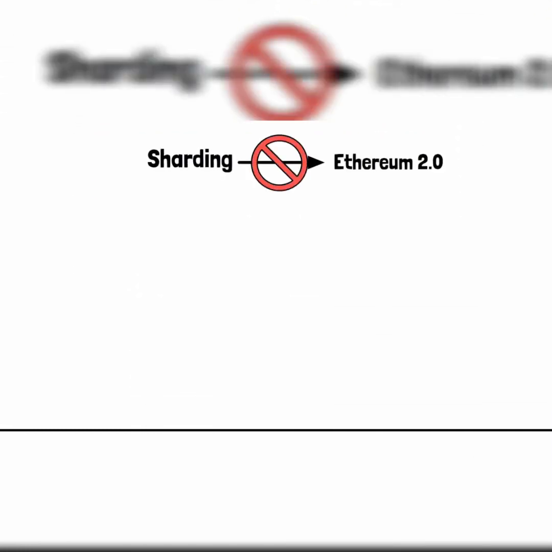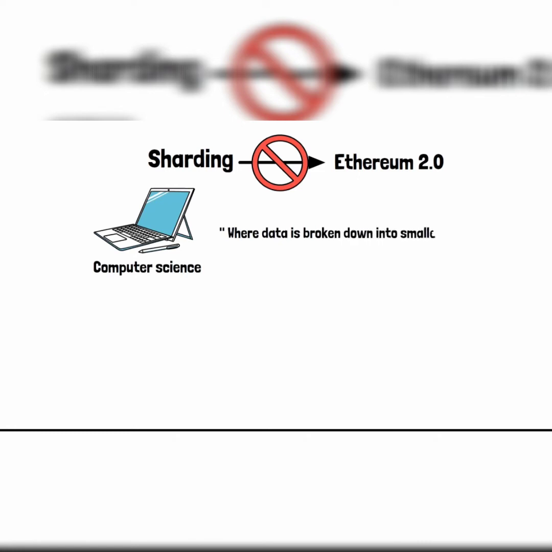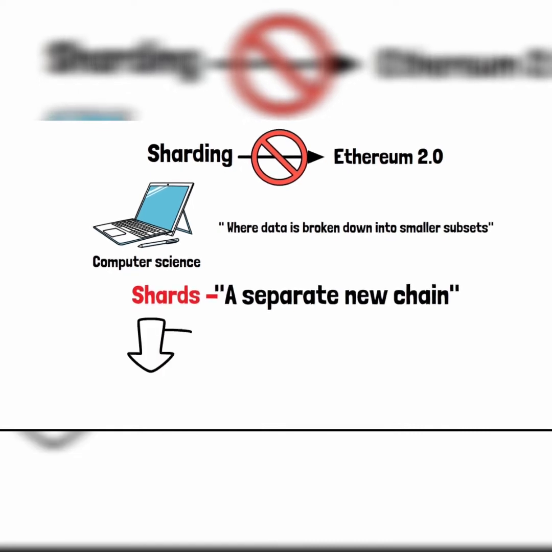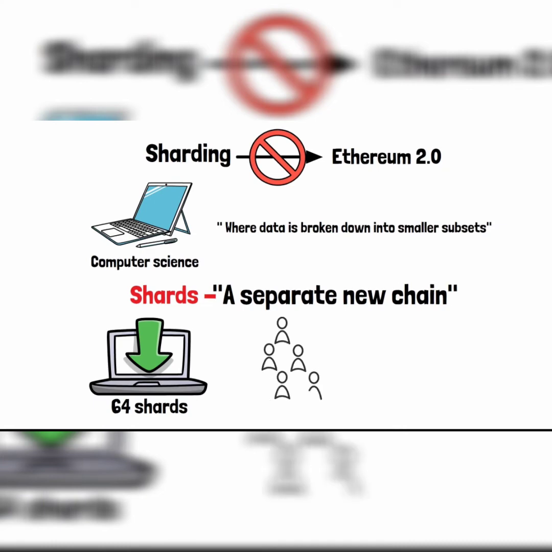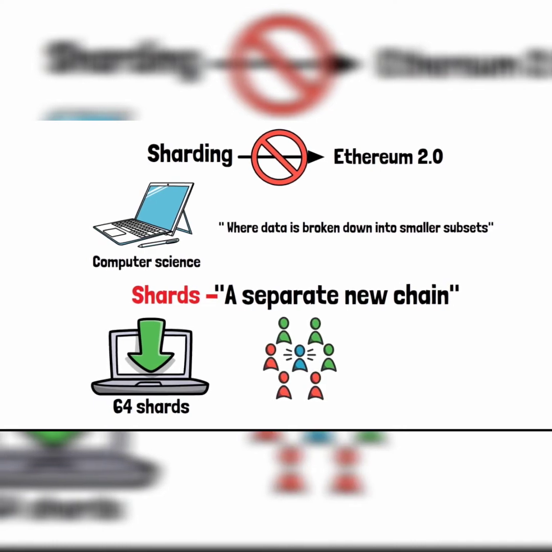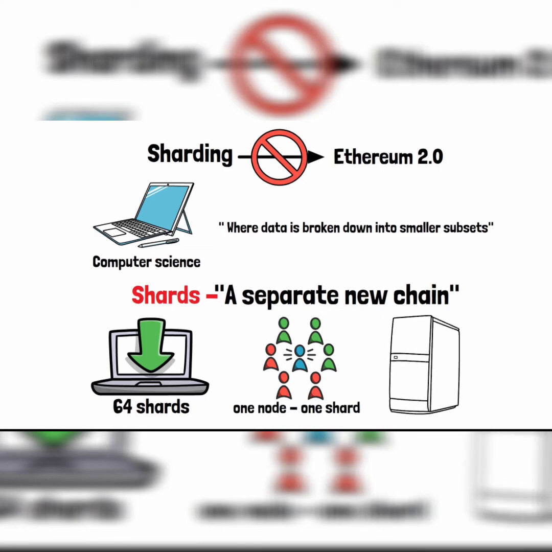We'd also like to add that sharding is not specific to Ethereum 2.0. It's quite common across the field of computer science, where data is broken down into smaller subsets for convenience. So if we wanted to define shards, we'd call it a separate new chain. In the beginning, we're going to have 64 shards. This way, the workload is distributed across the network, with one node dealing with one shard only. Overall, you wouldn't have to go for high processing devices.